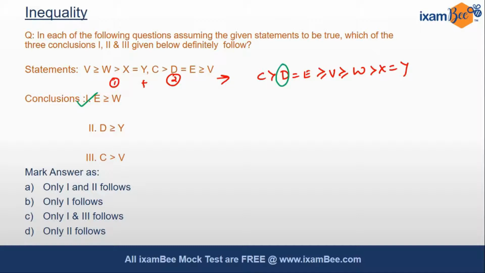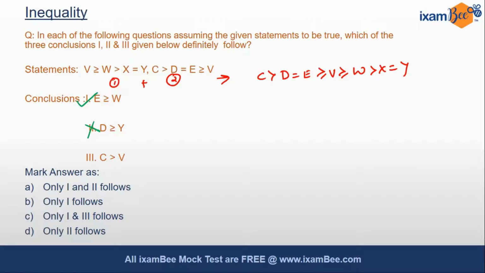So we are talking about D and Y. We have to see the symbol directions between them. As we see, all are in the same direction, greater than equal to and greater than. So we can conclude that D is greater than Y, whereas in our conclusion it's D is greater than equal to Y, which is wrong. That is why we will hold D is greater than equal to Y as wrong. Let's see the third one.